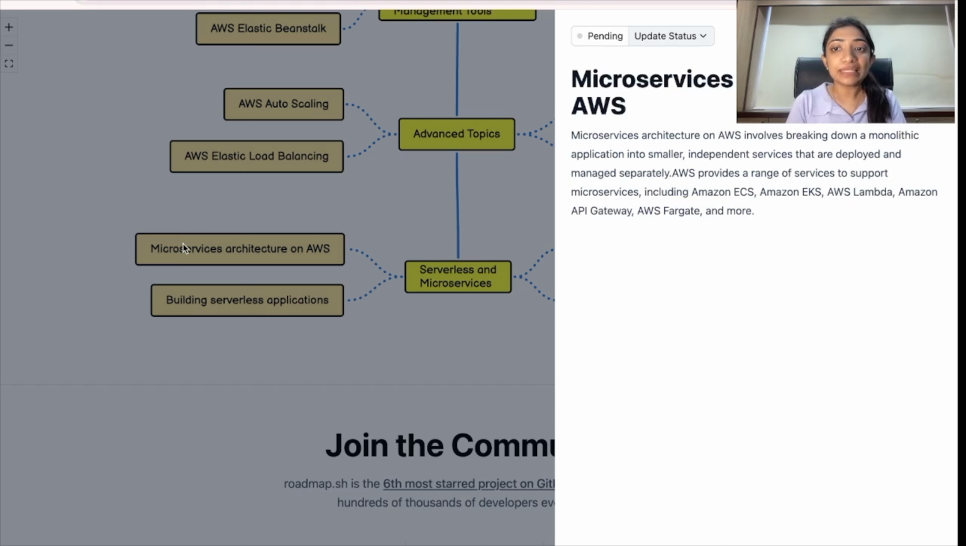Microservice architecture on AWS involves breaking down a monolithic application into smaller and independent services that are deployed and managed separately. There are many services in AWS for this, such as ECS, EKS, Lambda, API Gateway, Fargate, and much more. So go explore those services.